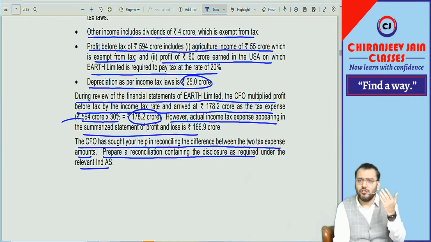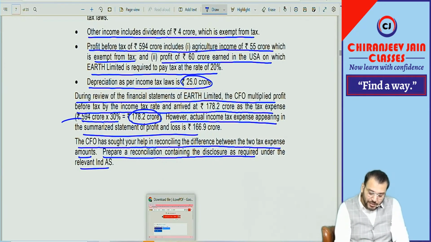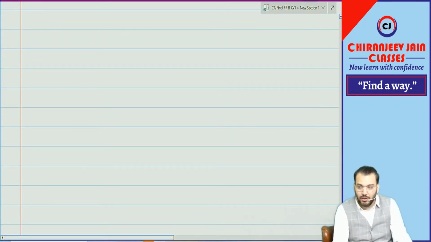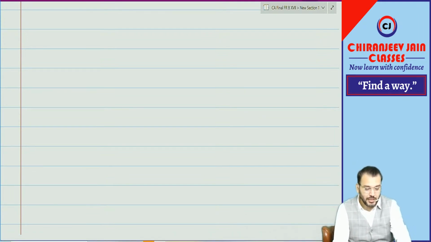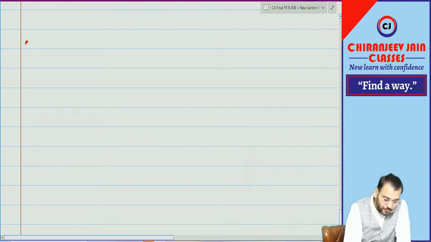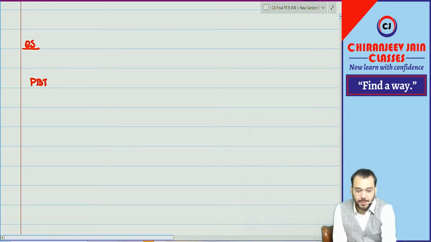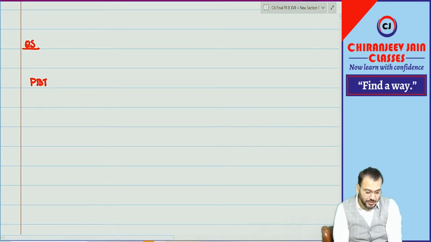Already we have done many questions on Ind AS 12. So let us see, can we calculate current tax? Will you help me? You have no RTP with you? You don't have the RTP? So we are doing question number 5. So what is the PBT given? PBT given how much? Let me open the question.